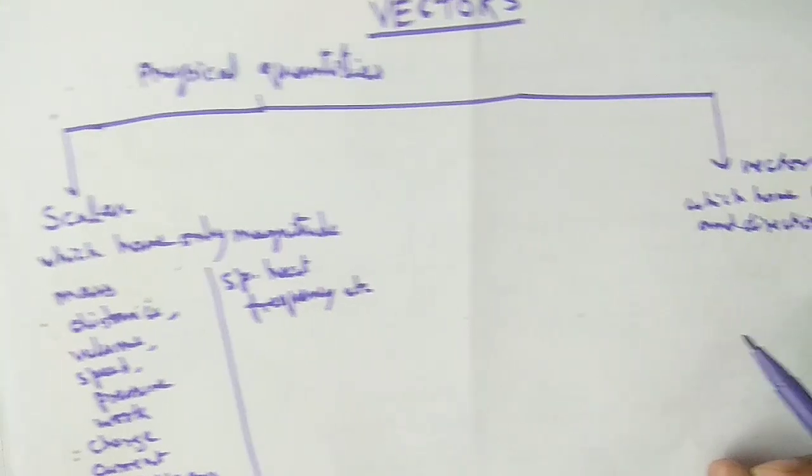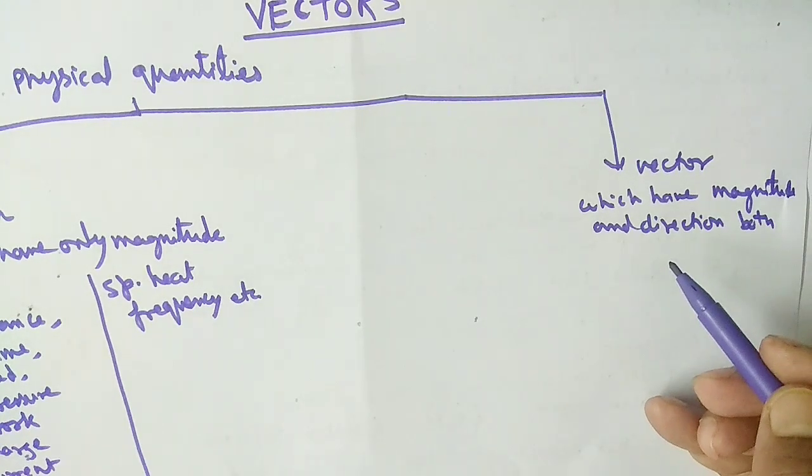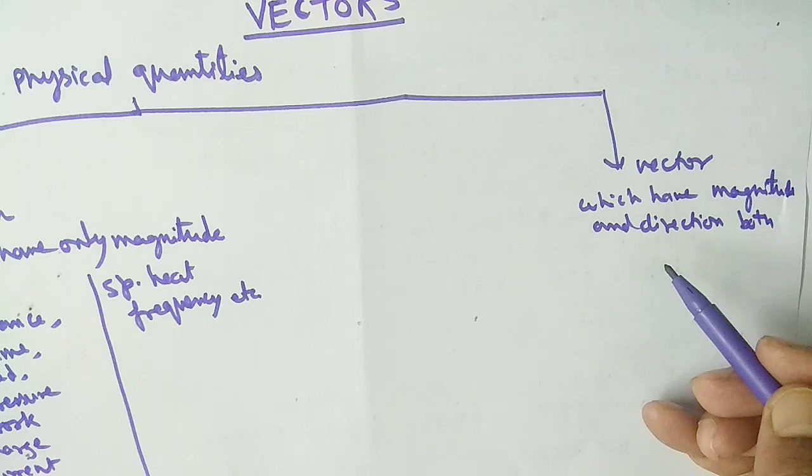Now come to the vector which has both the direction and the magnitude.